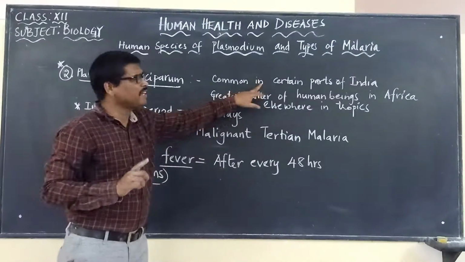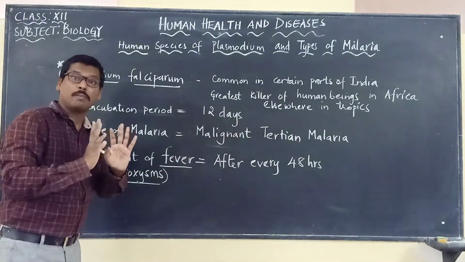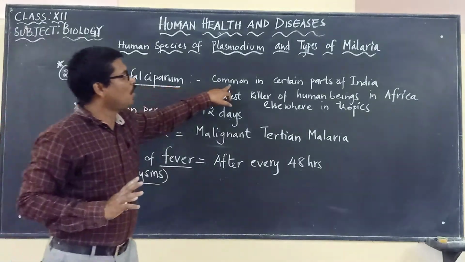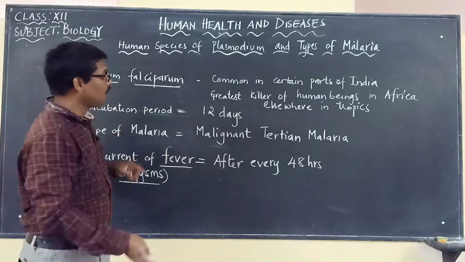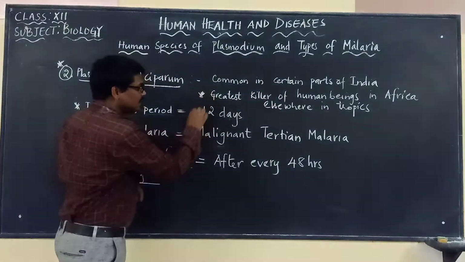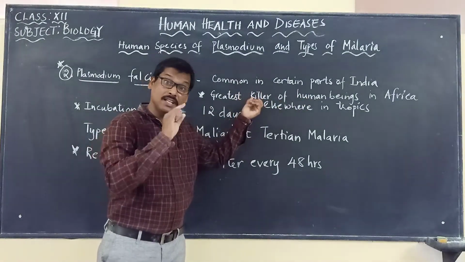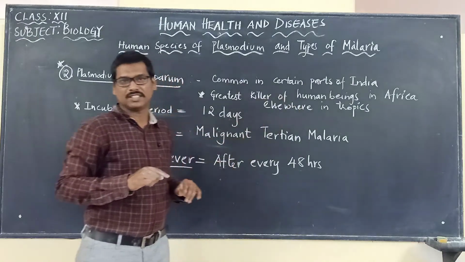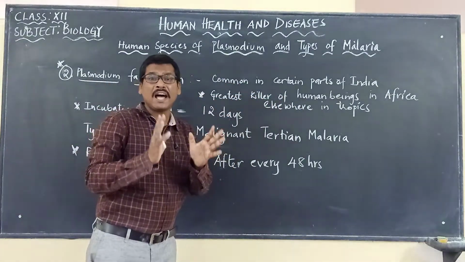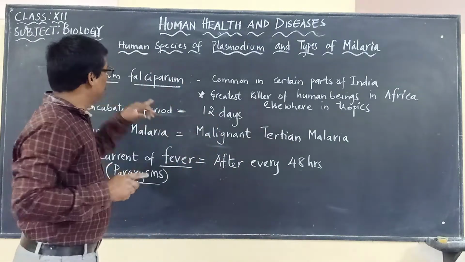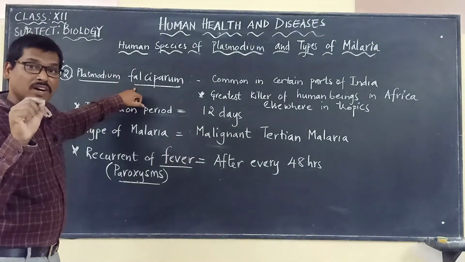So Plasmodium falciparum, the second type of Plasmodium species, is common in certain parts of India only. But the first one we said, Plasmodium vivax, is most common in India. Here this one is common in certain parts of India only. And this is the point: it is the greatest killer of human beings in Africa and elsewhere in tropic regions. It means many people are killed by this particular species, Plasmodium falciparum, responsible for causing malaria.